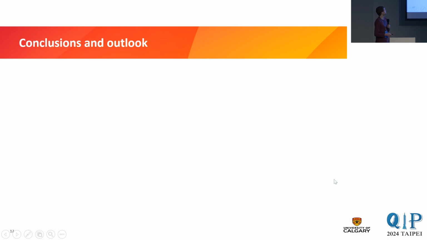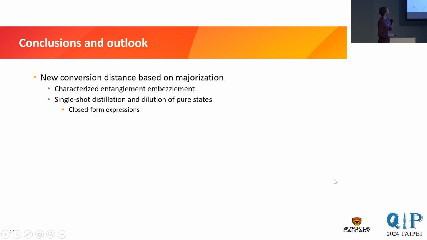So with that, let me summarize what I was telling you. So I talked about this new conversion distance, which is based on majorization. This allowed us to characterize entanglement embezzlement, and I gave you an example for a specific family. It allows us to talk about single-shot distillation and dilution of pure states with very nice consequences for closed-form expressions and second-order asymptotics.